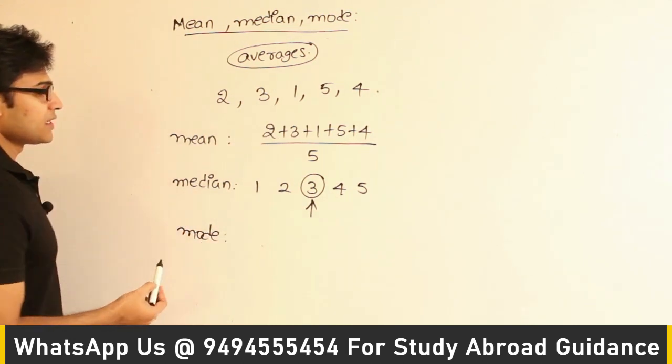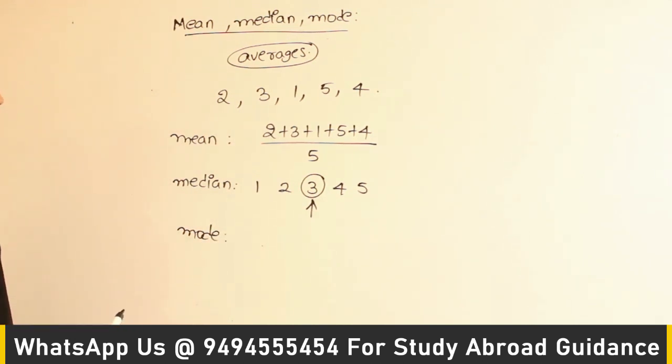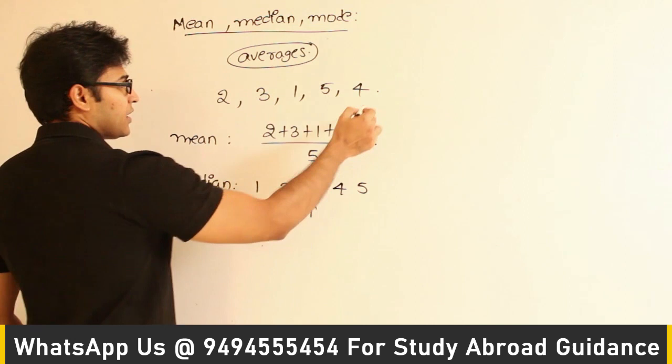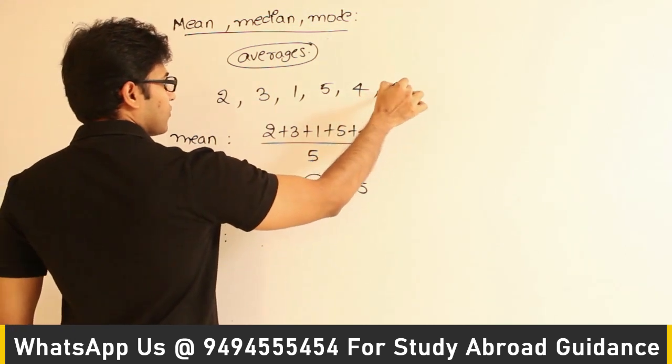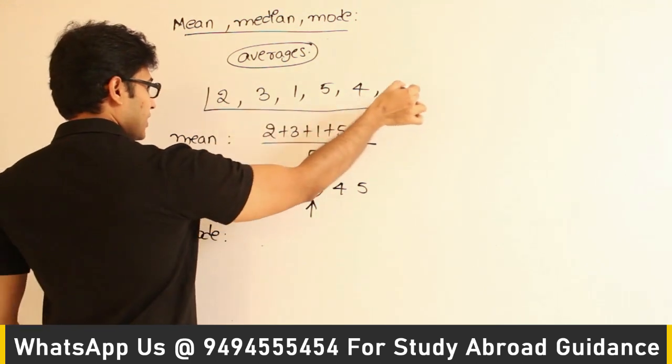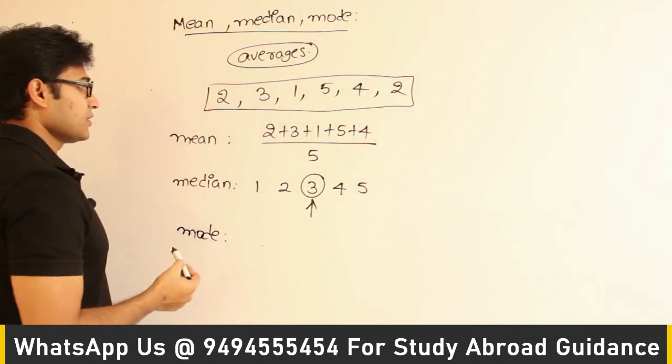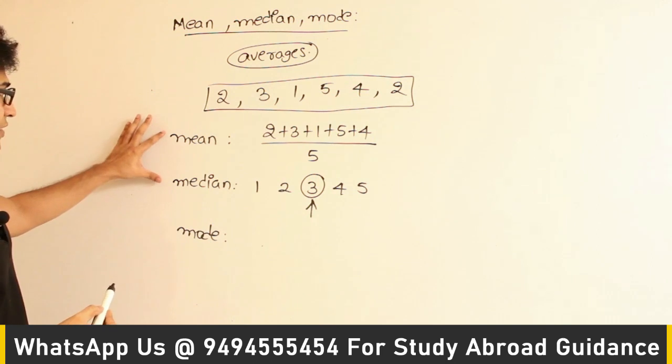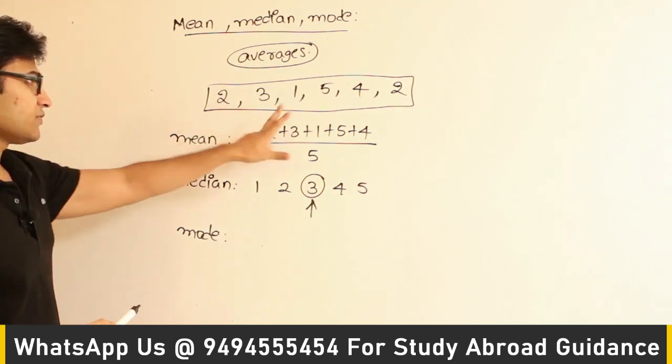So mode means, if any value has appeared more than once, or the most frequently occurring value is generally called as mode. For example, assume that we have 2 again here, we conducted 6 times. Let us say this is the 6 times we conducted the experiment, and these 2 are the first 5 values.